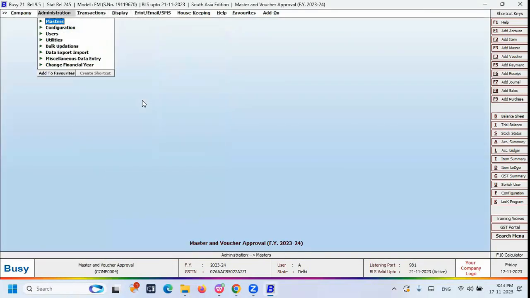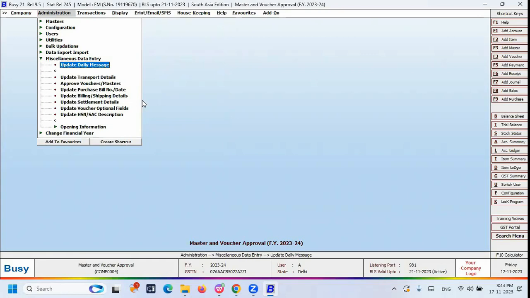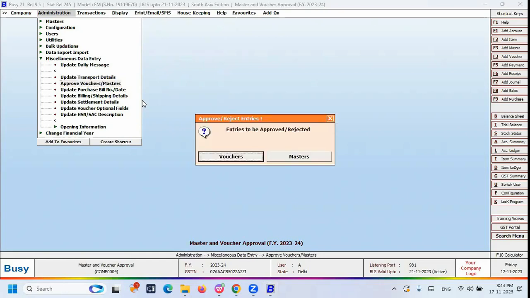And after that, one more important utility is called Miscellaneous Data Entry. Under Miscellaneous Data Entry, you have the feature called Approve Vouchers and Masters. You can click on that, then you will get two more filters, voucher and masters.